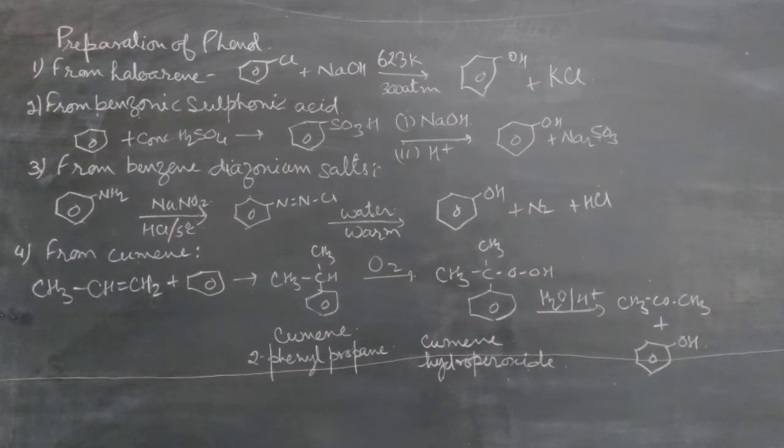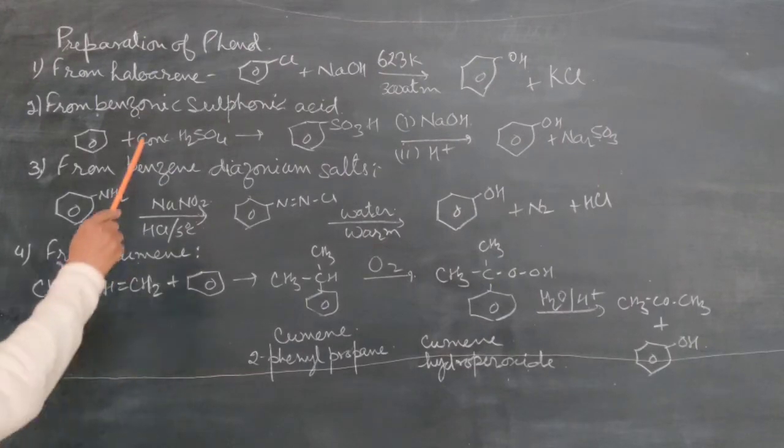Then the chloro group will be substituted into hydroxy group. Actually, first there is a formation of sodium phenoxide, and after that by hydrolysis it is converted into phenol. Now the second, from benzene sulfonic acid. In this, first we will prepare the benzene sulfonic acid.